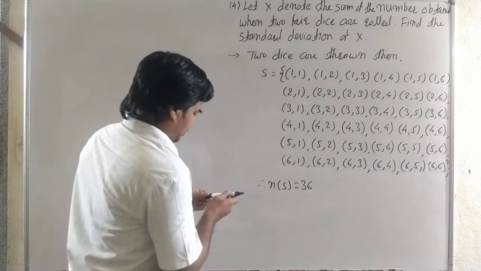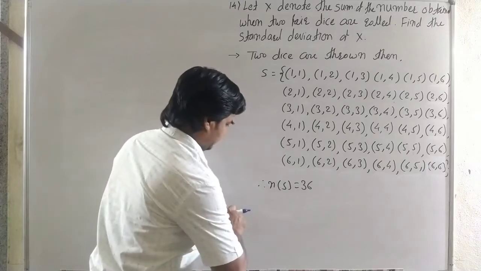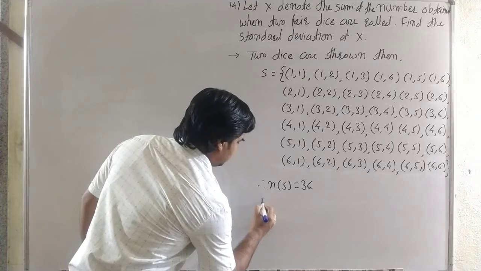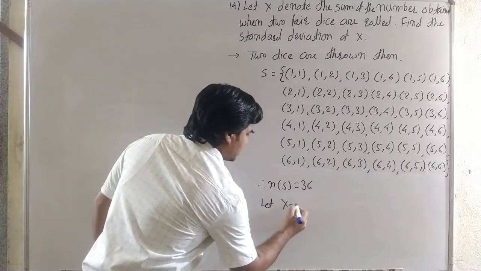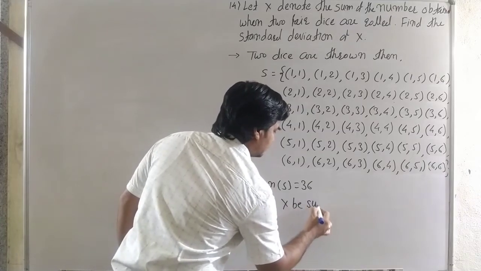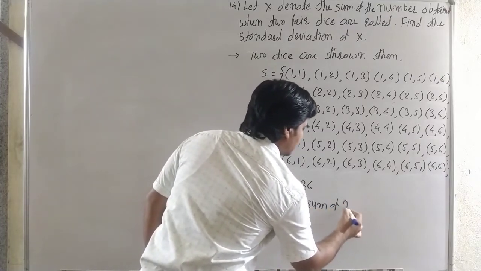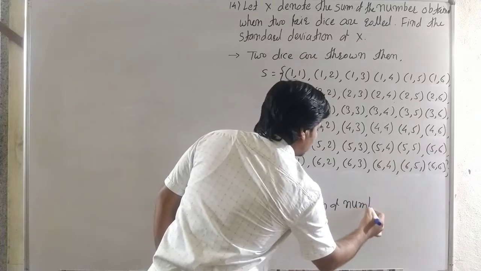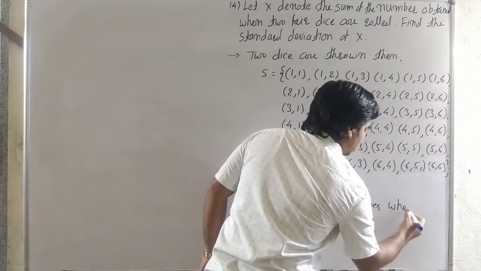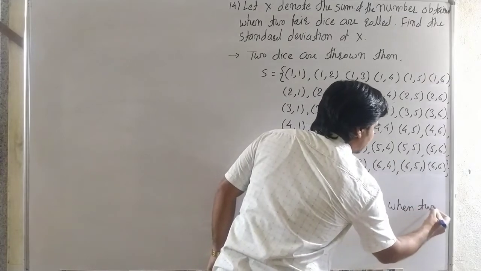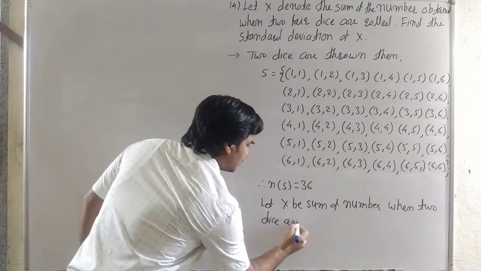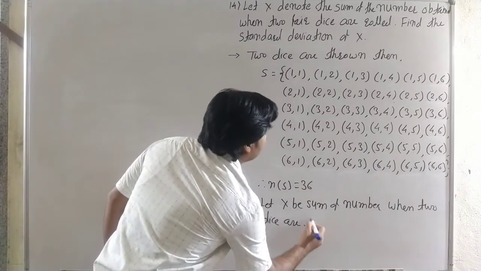Now here we first write: let x be the sum of the numbers when two dice are thrown.